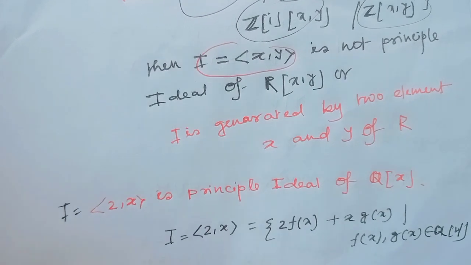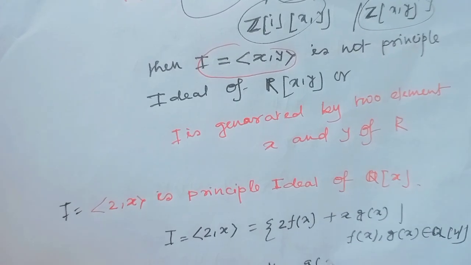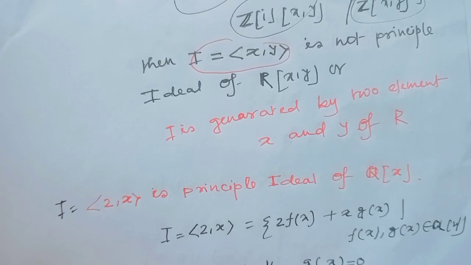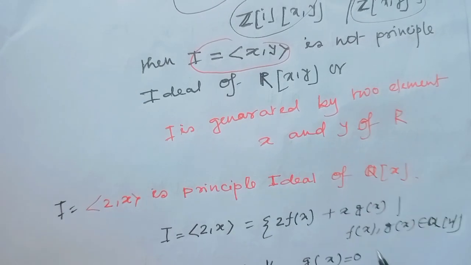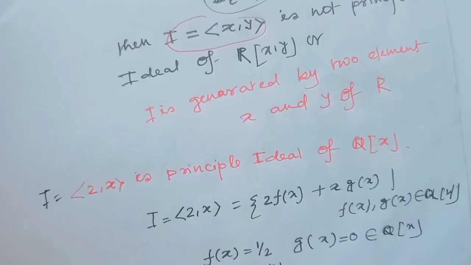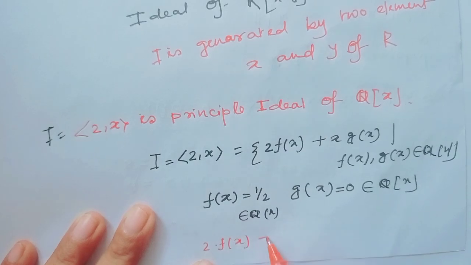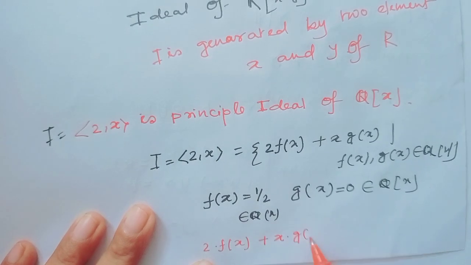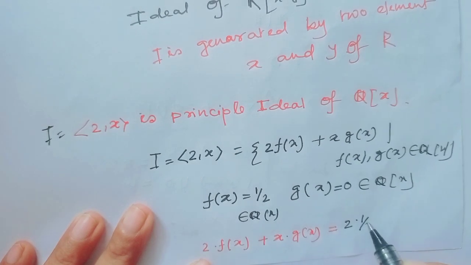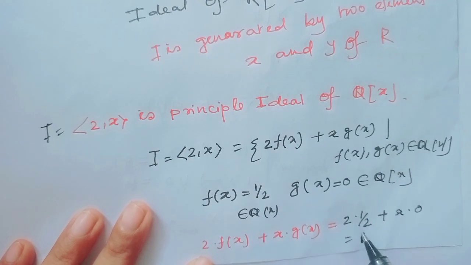If we consider f(x) equal to half and g(x) equal to 0, half belongs to Q[x], and 0 also belongs to Q[x], then 2 times f(x) plus x times g(x) equals 2 times half plus x times 0, and this value is equal to 1.